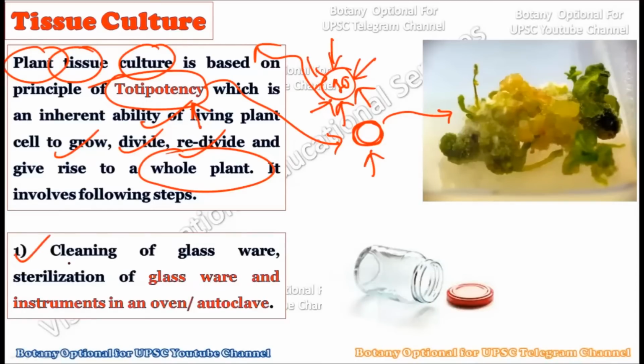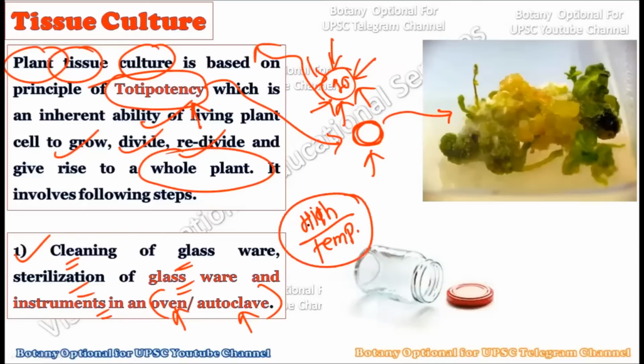In the first step, what we do is the cleaning of the glasswares and the sterilization of the glasswares and the instruments in the oven or the autoclave. As you know, the oven and autoclave are both used for high temperature. They have the ability to create a high temperature environment, so the temperature which can go up to 100 degrees Celsius can kill all of the bacteria and the fungal or viral infections present within these glasswares.